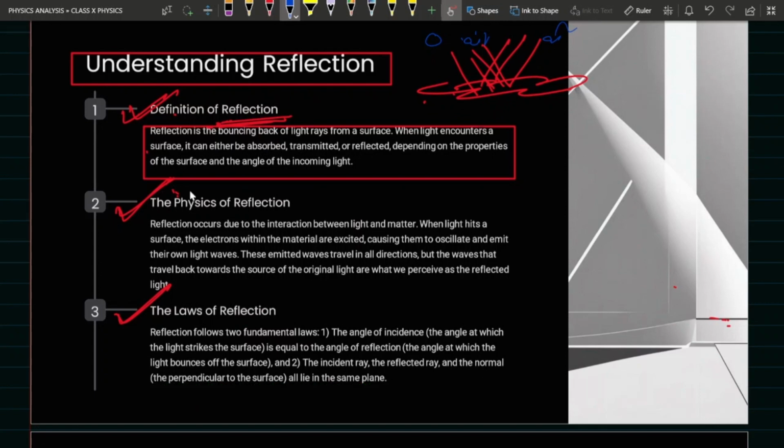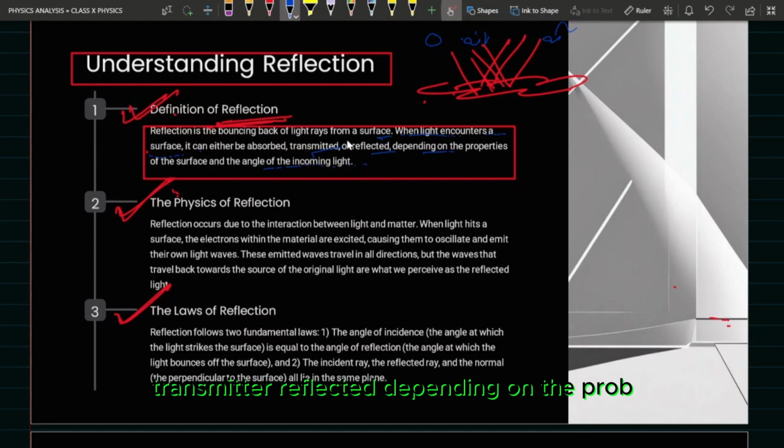Simply, I have written here, reflection is the bouncing back of a light ray from a surface. When light encounters a surface, it can either be absorbed, transmitted, or reflected. We have already discussed in my previous lecture that when light is incident on a surface, it will either reflect, refract, or get absorbed.